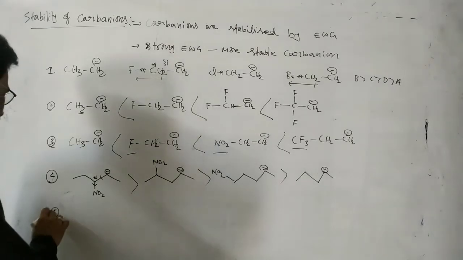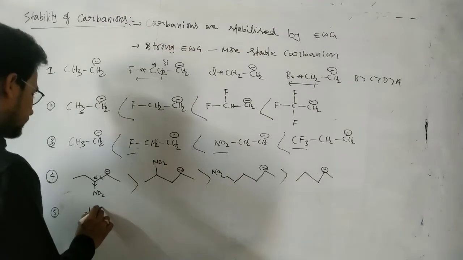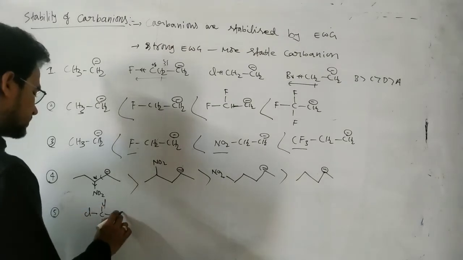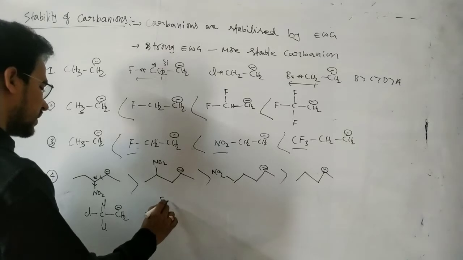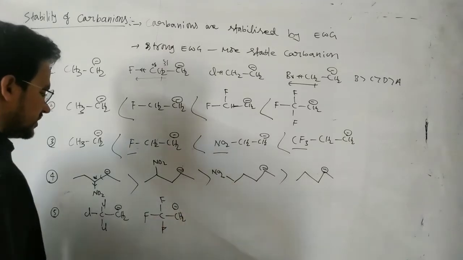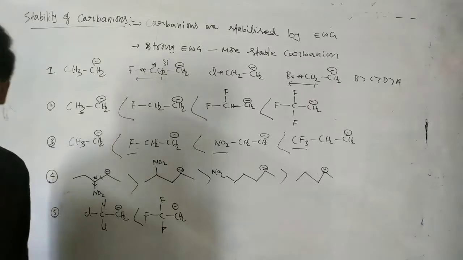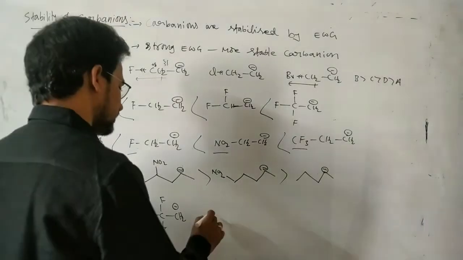Next here, another one. Here Cl, Cl and Cl CH2 minus, and fluorine, fluorine and fluorine CH2 minus. Between these two, this is the most stable because CF3 is a stronger minus I group than the CCl3. Okay, and now here see this one.